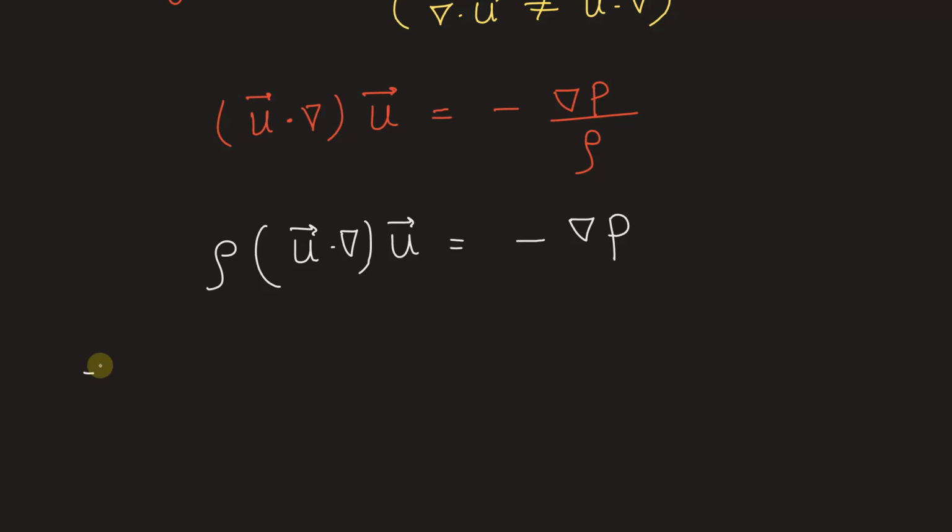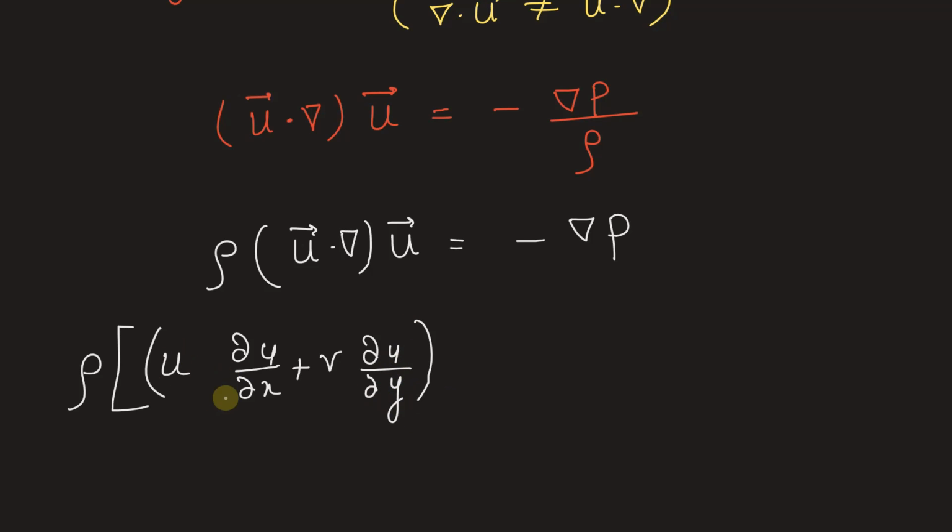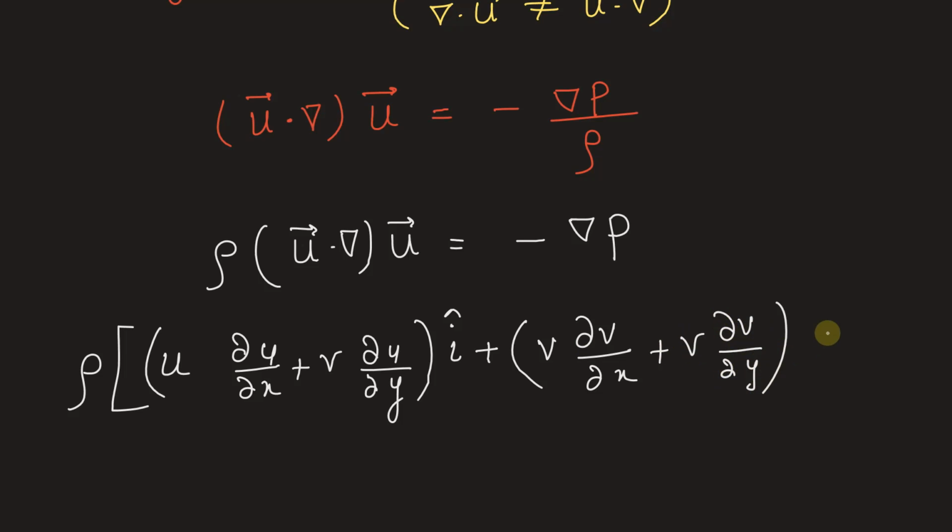So let's write it as rho times (u dou u upon dou x plus v dou u upon dou y) in the x direction, i cap, plus (u dou v by dou x plus v dou v by dou y) j cap, and this is equal to minus del p. This gradient of p can also be separated in x and y direction. So grad of p is always a vector quantity, and this total is a vector quantity here.